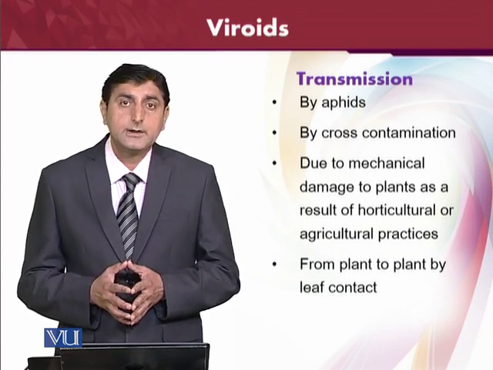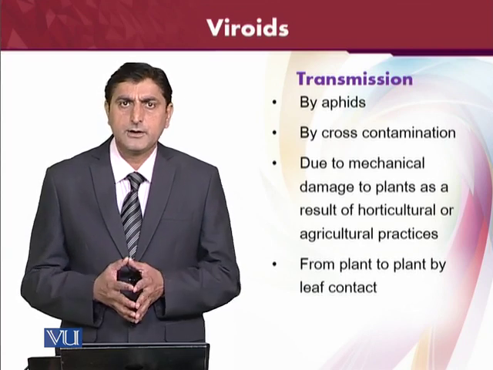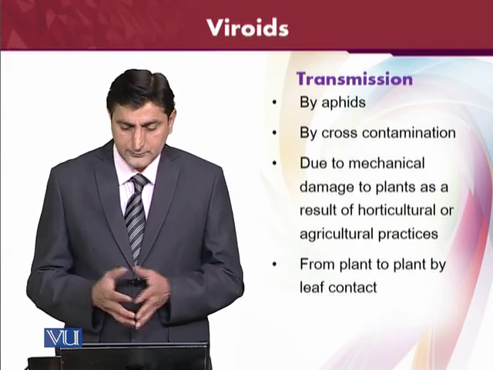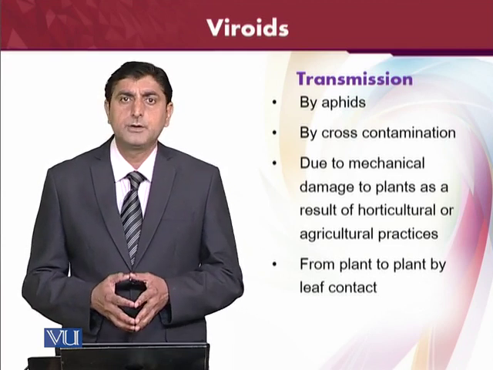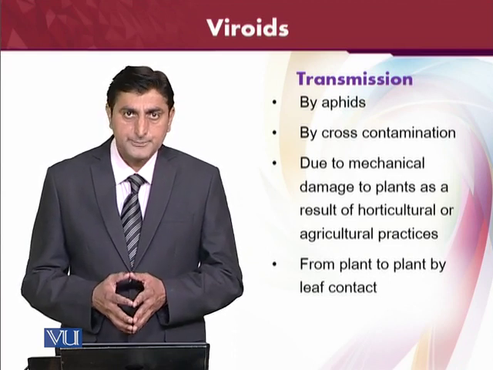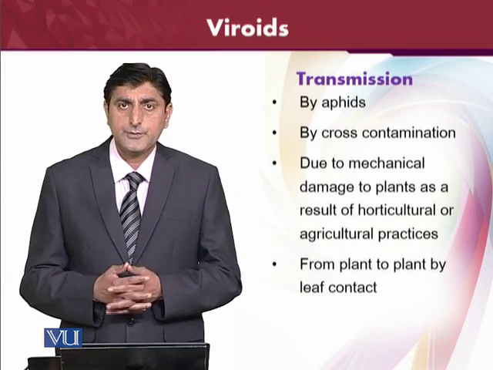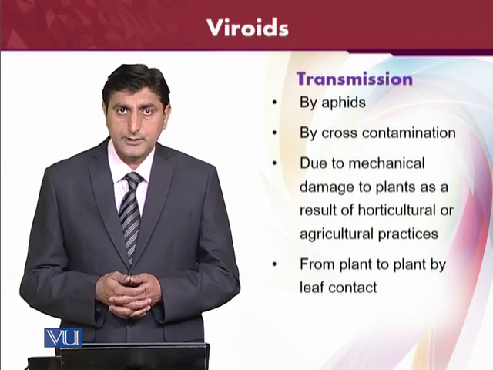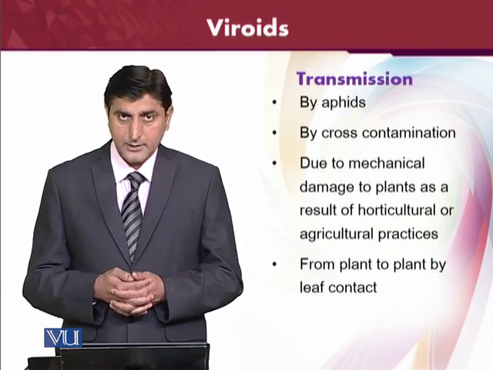Due to mechanical damage, this is the most important. The mechanical damage may be caused by environmental factors, by horticultural or agricultural practices, or maybe by some animals present in the agricultural land. So physical injury is very important, and most of the time viroids are transmitted through physical injury due to mechanical damage to the plants.